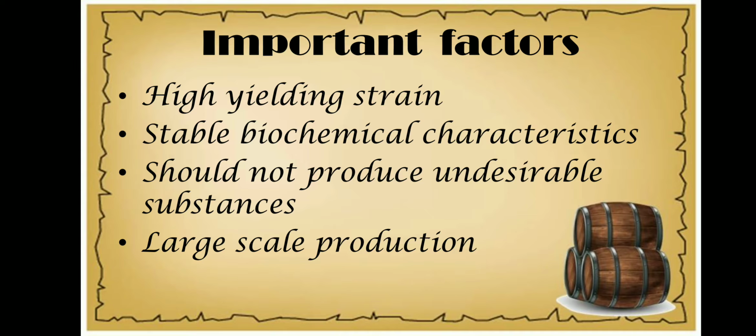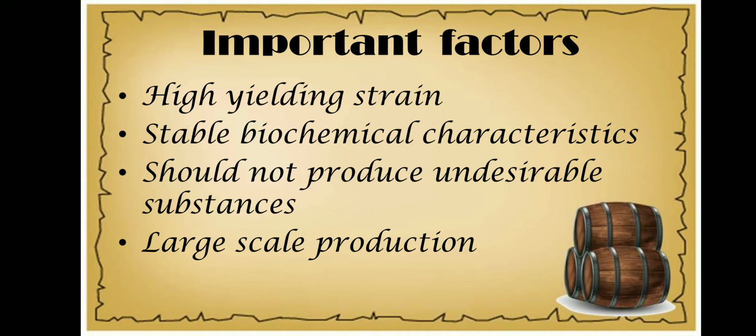Another point is that it should have stable biochemical characteristics. That means when an organism is undergoing a particular metabolic pathway to produce one particular product, it should not deviate from its metabolic pathway. The enzymes and the metabolic activity of this production strain should be very stable. If it deviates, there are chances that the product formation will be very less, or another undesirable product could be formed, or some toxic products could be formed. Therefore the production strain should have stable biochemical characteristics.